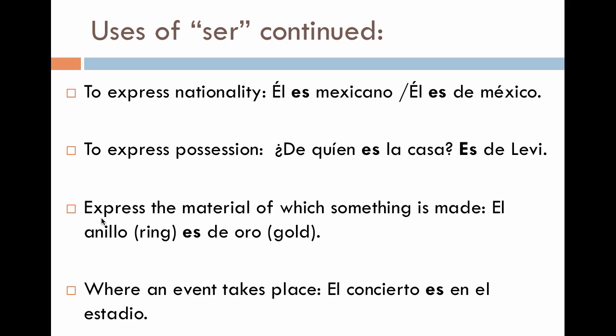Express the material of which something is made. El anillo es de oro. Where an event takes place. El concierto es en el estadio.